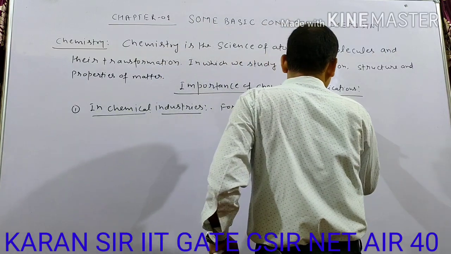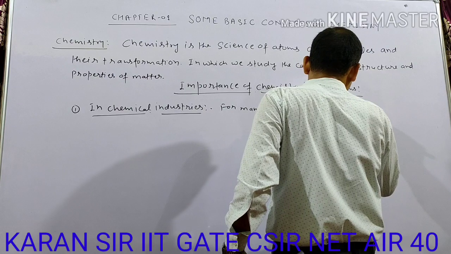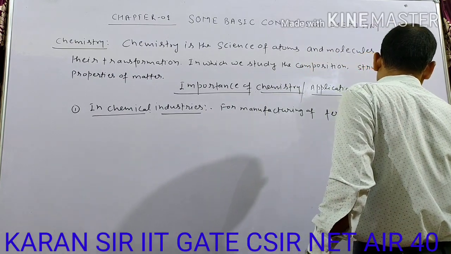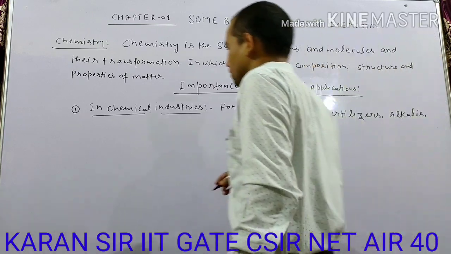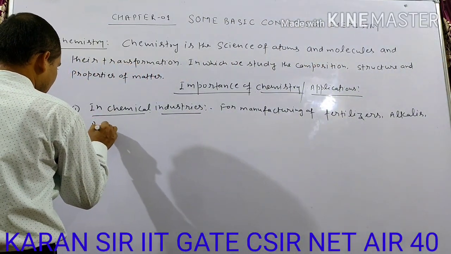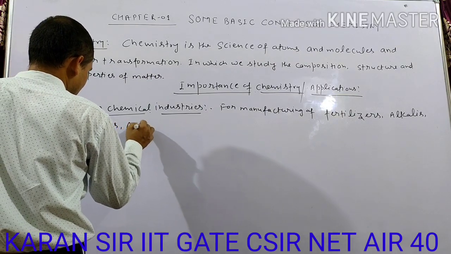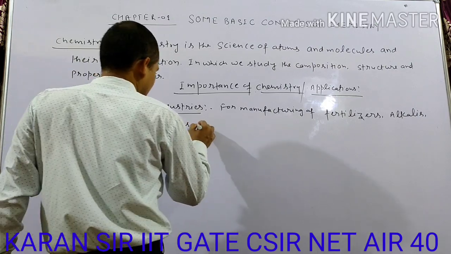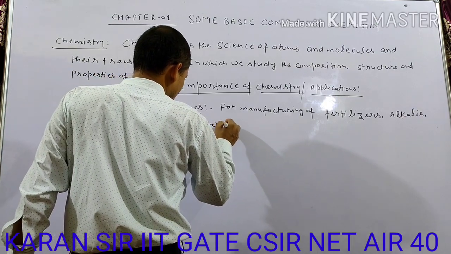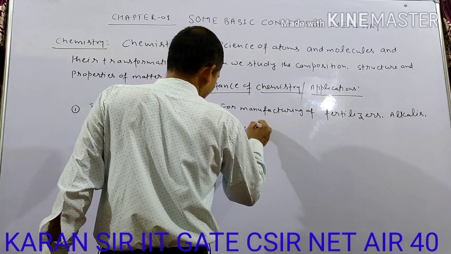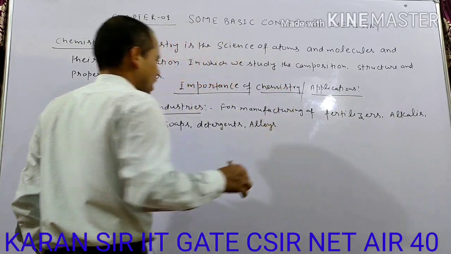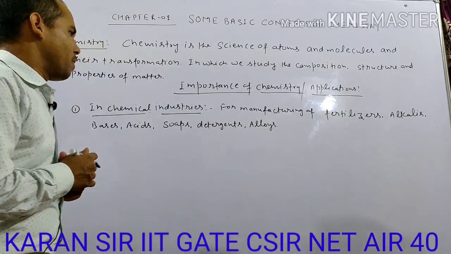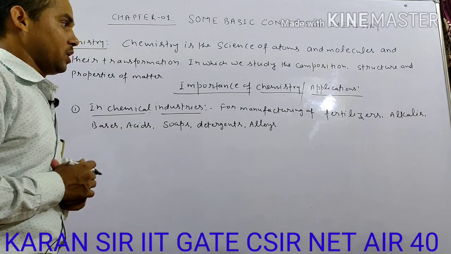So manufacturing of fertilizers, alkalis, bases, acids, soaps, detergents, alloys. There are a lot of applications. Many substances are manufactured in chemical industries.